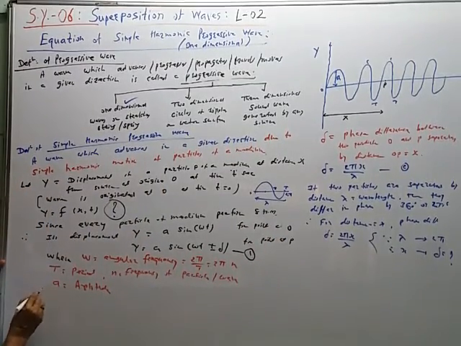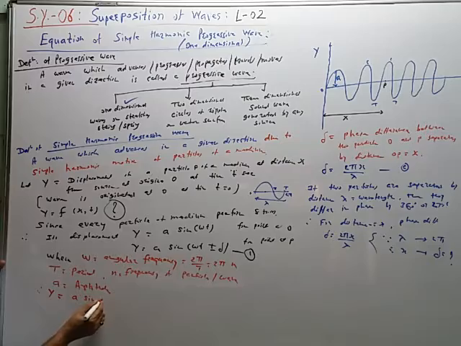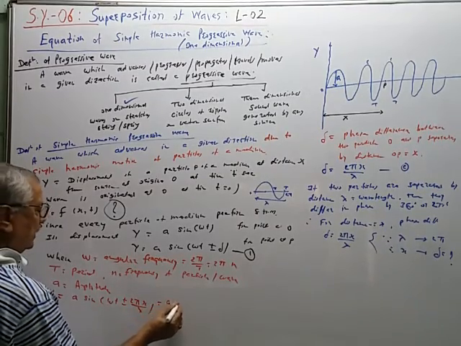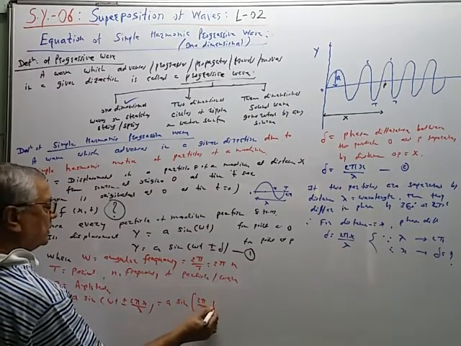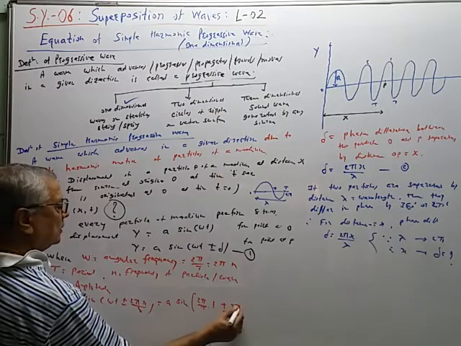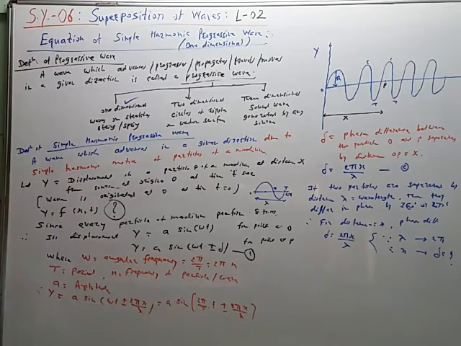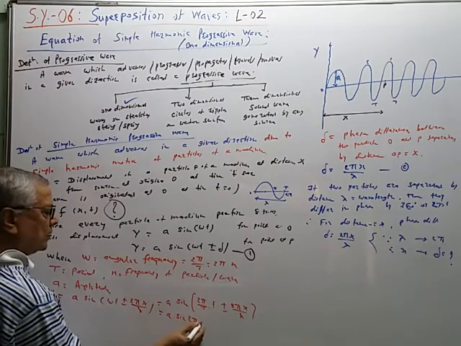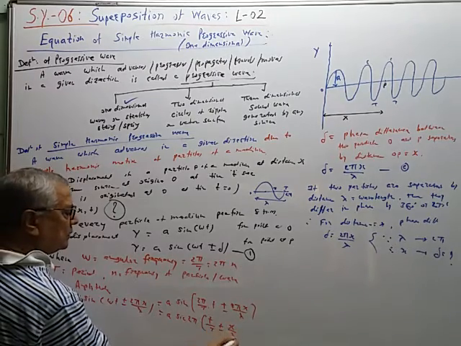Therefore, y is equal to a sin omega t plus minus 2 pi x upon lambda, which is equal to a sin 2 pi upon capital T into t plus minus 2 pi x upon lambda, like this. So you can take 2 pi common. So a sin 2 pi into t upon T plus minus x upon lambda.